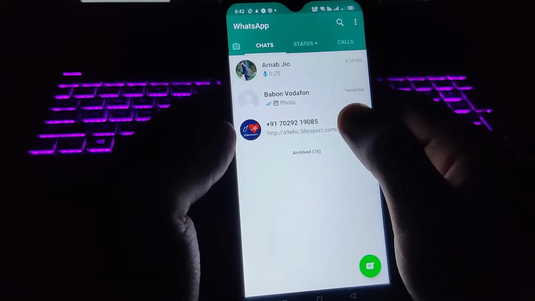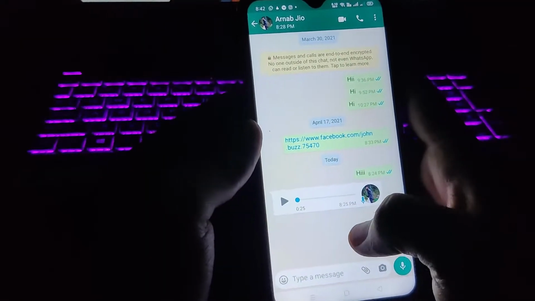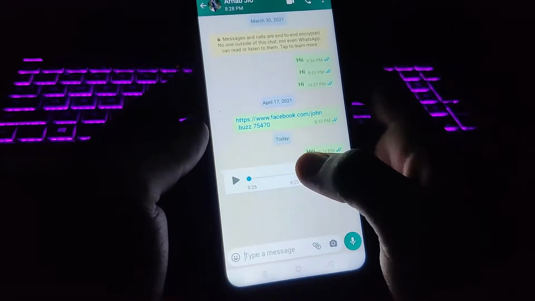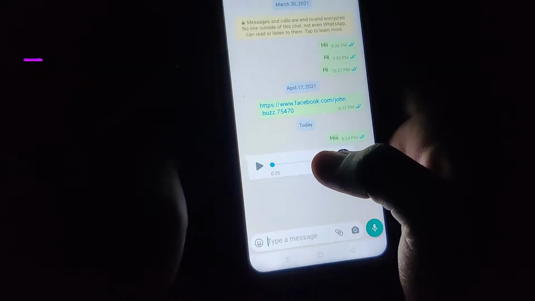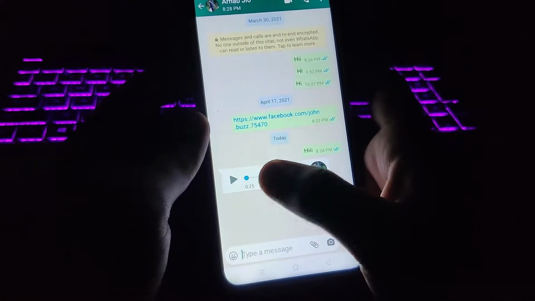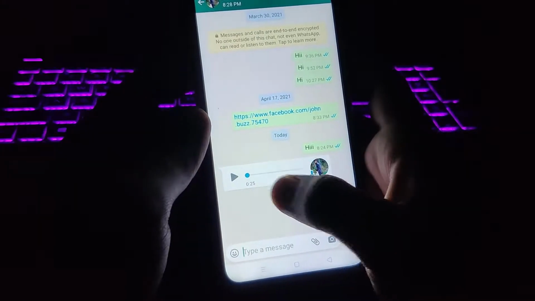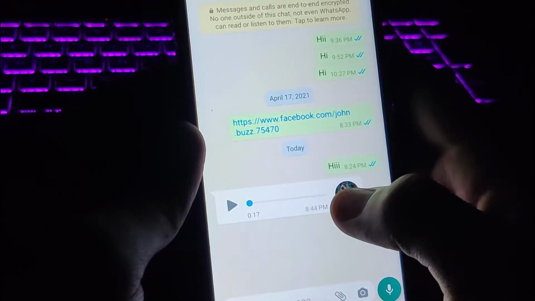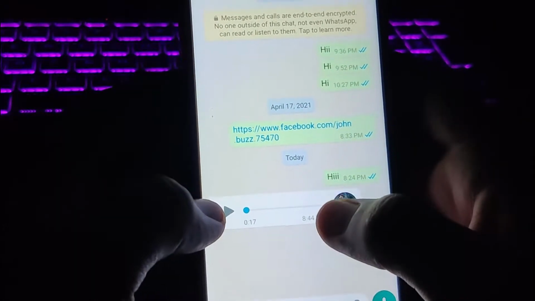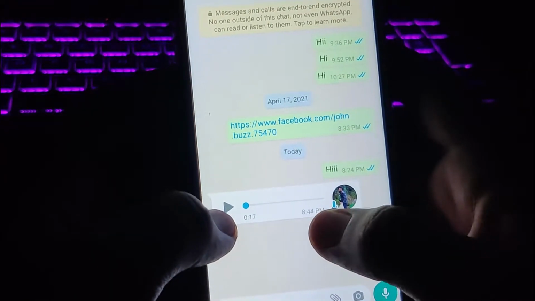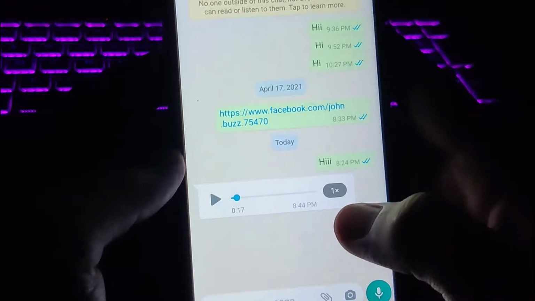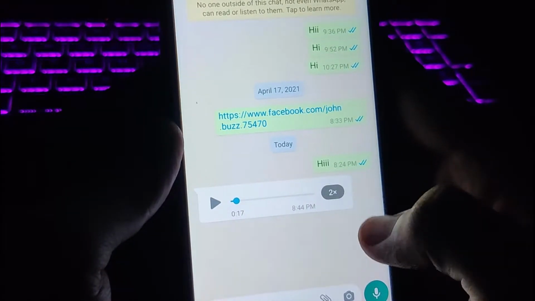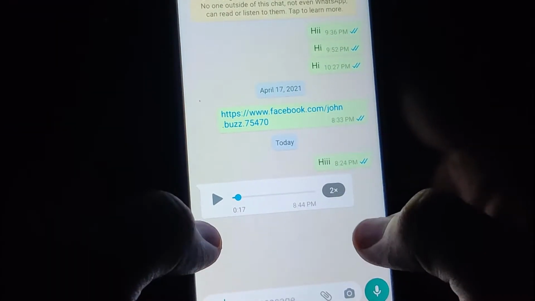So the first trick: here you can see one of my friends has sent me this audio. This is the most useful feature provided by WhatsApp. Sometimes you do not have enough time and somebody has sent you a long audio message and you want to quickly listen to it. In that case, if you want to speed up the audio message, you surely can. If I just play this, I have the option to speed up this audio to 1.5x or 2x. So let me play you the audio in 2x speed.